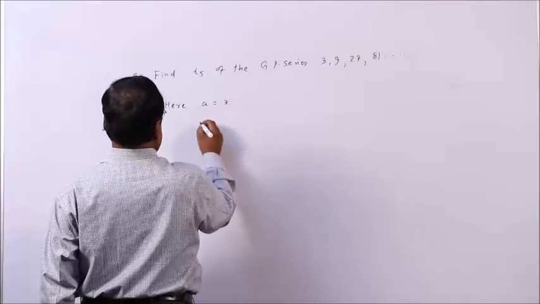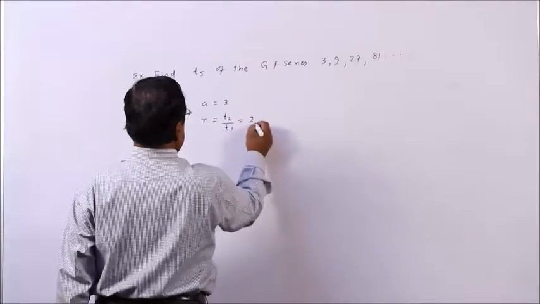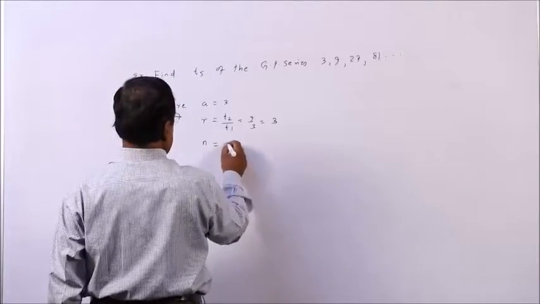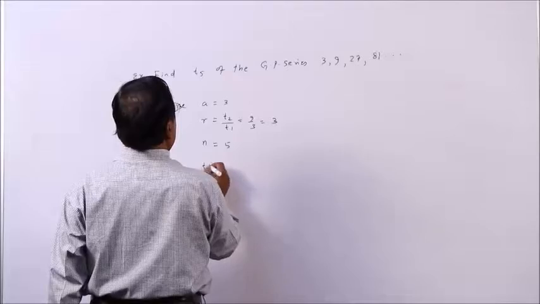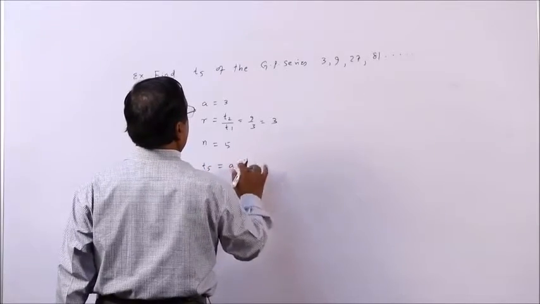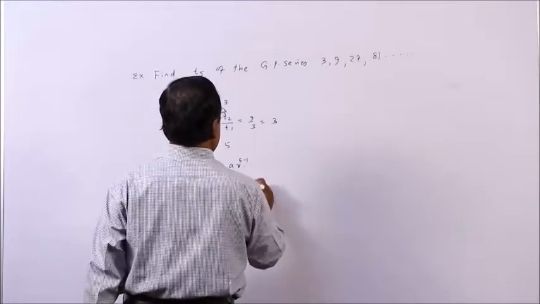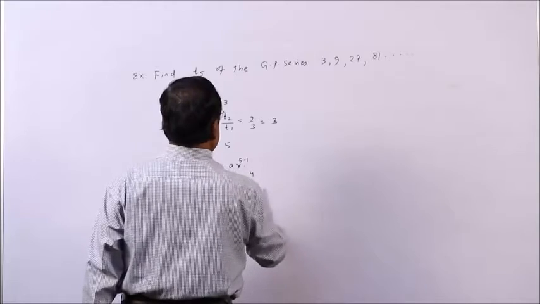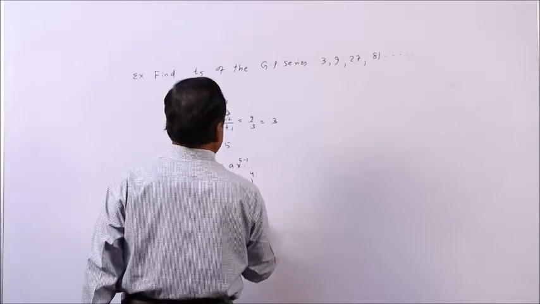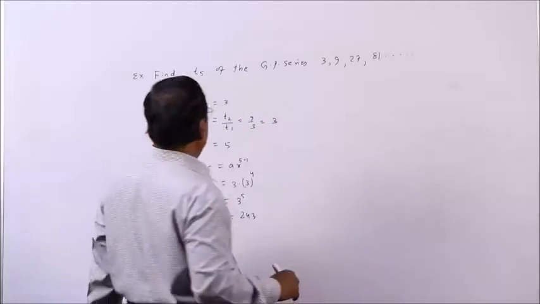A is 3, R is T2 by T1, 9 by 3, which is also 3, and your n is 5. Therefore, T5 is given by A R^(n minus 1), this is 5 minus 1. So this is A into R^4. A is also 3, so this becomes 3^5. So that means 243. So this is T5.